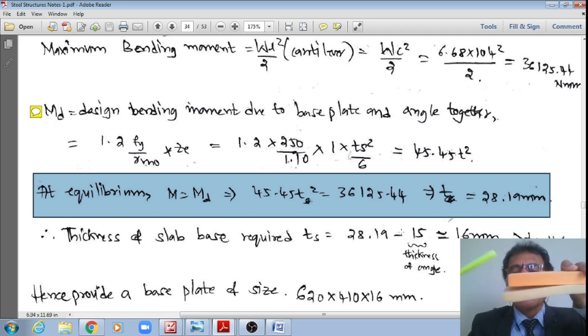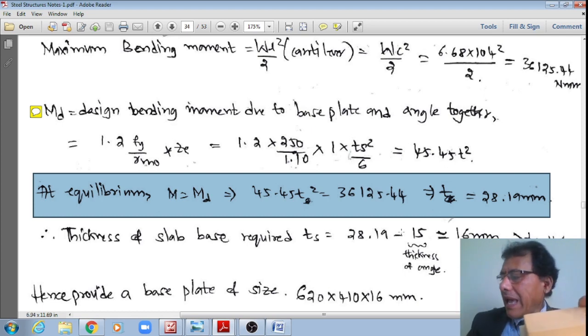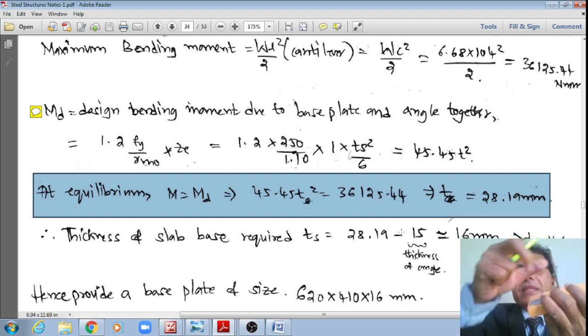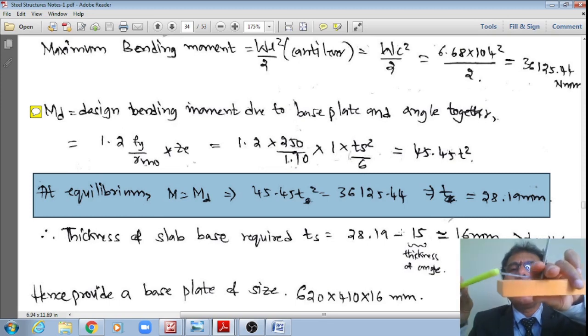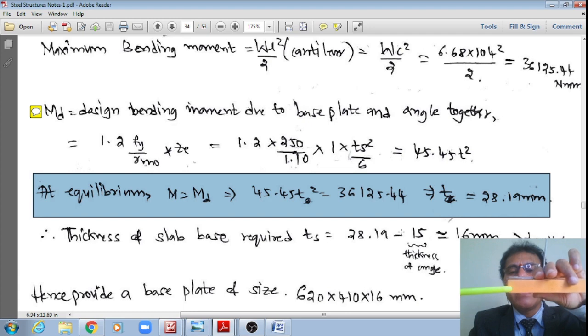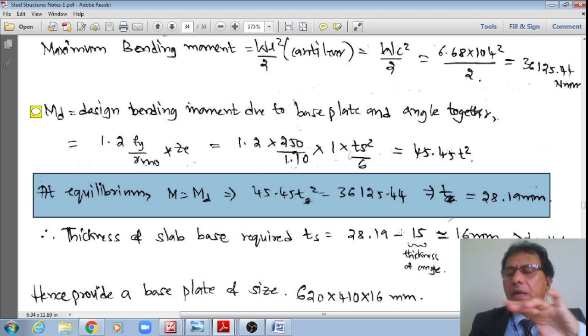This slab base required is equal to this 28.19 total thickness, from which the angle already has a thickness of 15 mm. If I deduct this 15 mm thickness, what is the thickness of the slab base required? It's equal to 28.19 minus 15 mm. Therefore, approximately it is 13.19. However, let us say the thickness available is 16 mm.